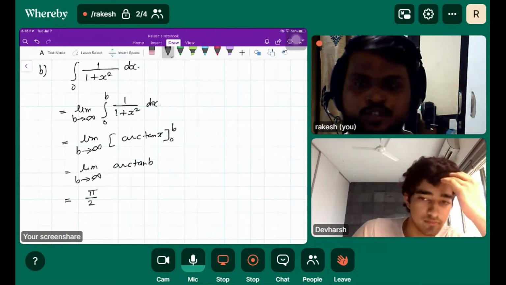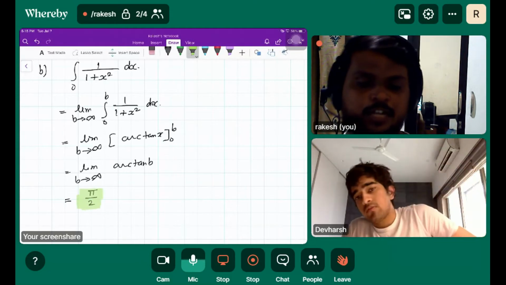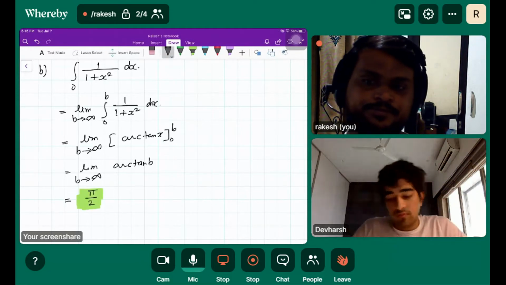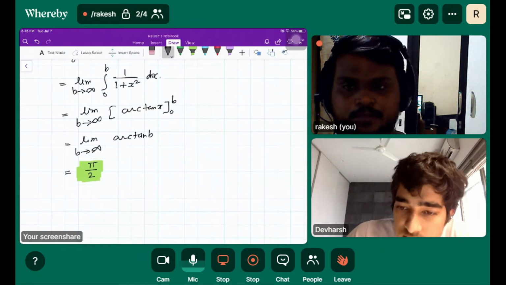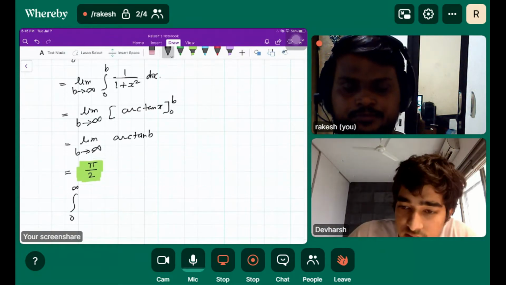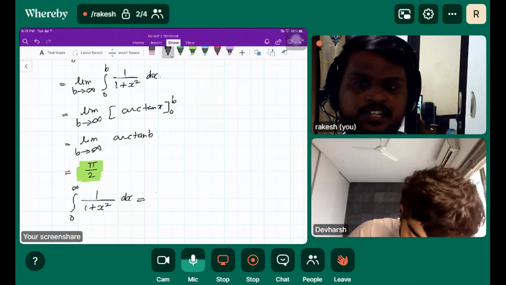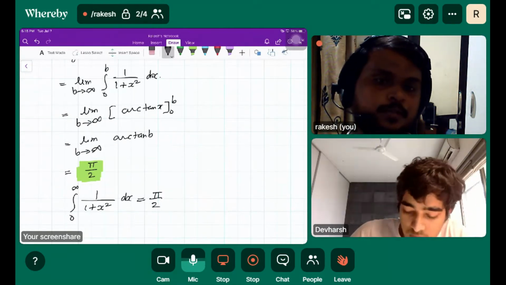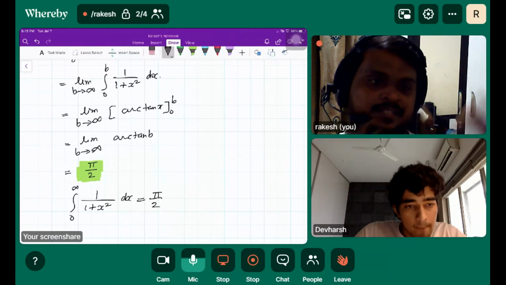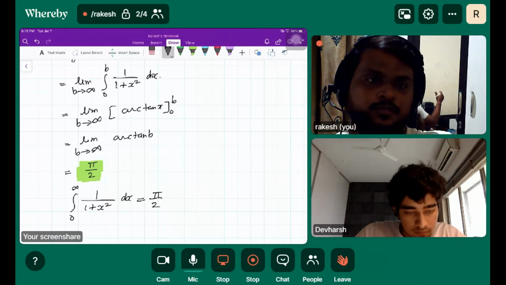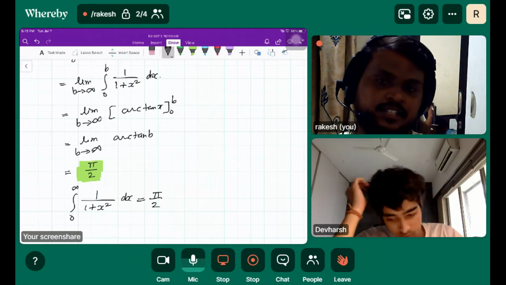So once we got the finite value, you tell me what does that mean. If you get a finite value for this improper integral, it's convergent. This improper integral is nothing but the limit of a sum over infinity, and if you are getting the sum as a finite value over infinity, that means that series is convergent. That's it.